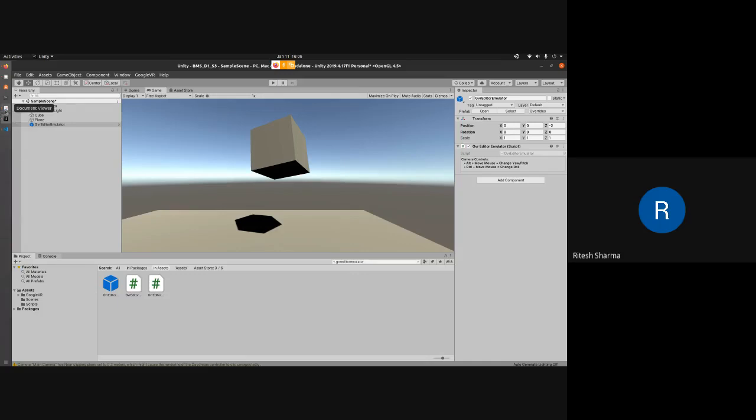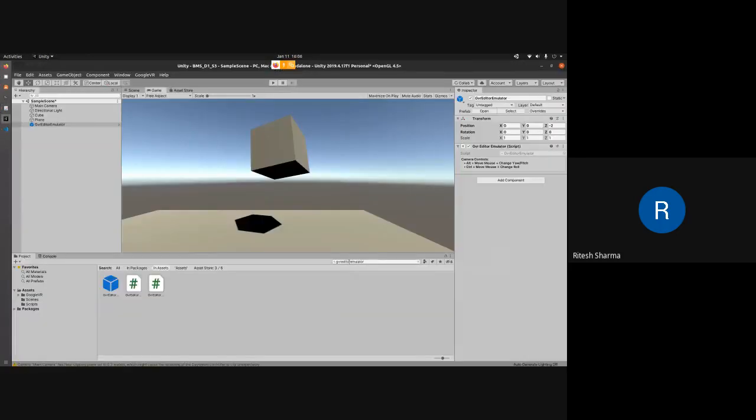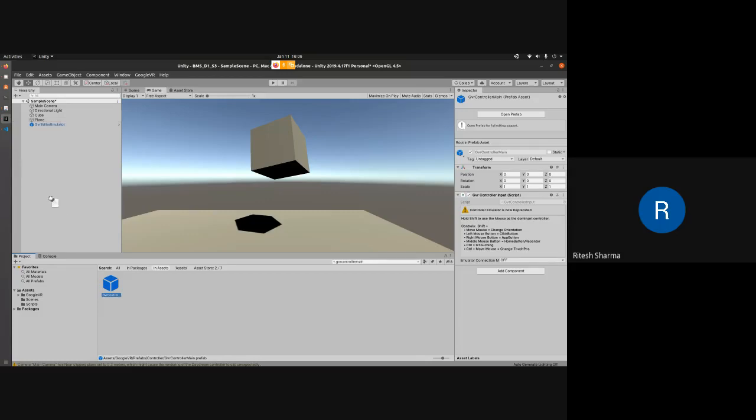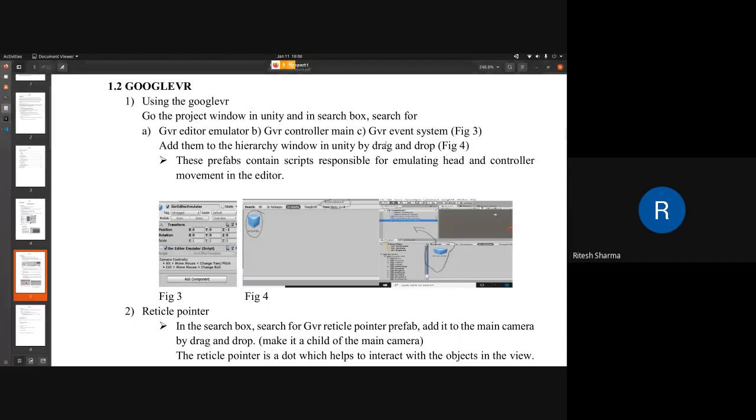The second thing was the GVR controller main, which stands for the main player controller. So again, in a similar way, we will search for the controller. So we'll type in GVR controller main. Okay, so here we have just one option, so we'll just drag and drop it into our scene, the sample scene hierarchy window. Okay, and then the third asset is GVR event system.